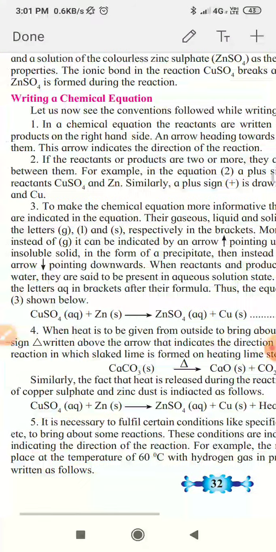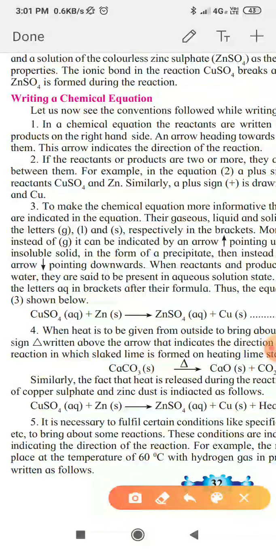So the example here is copper sulfate plus zinc gives ZnSO4 plus copper plus heat. So that indicates heat is liberated from the reaction, not absorbed.